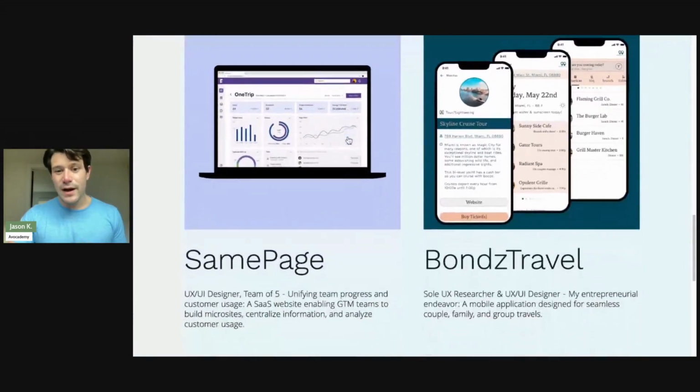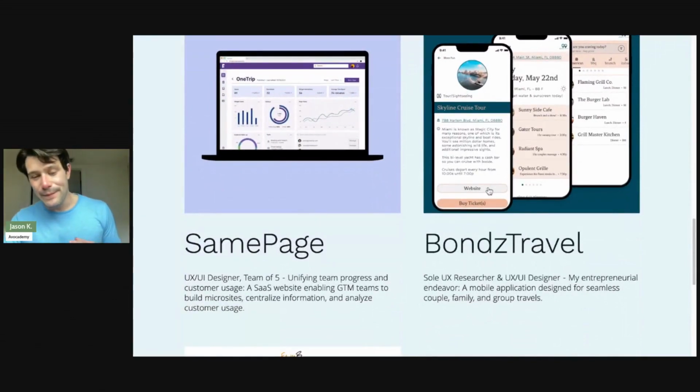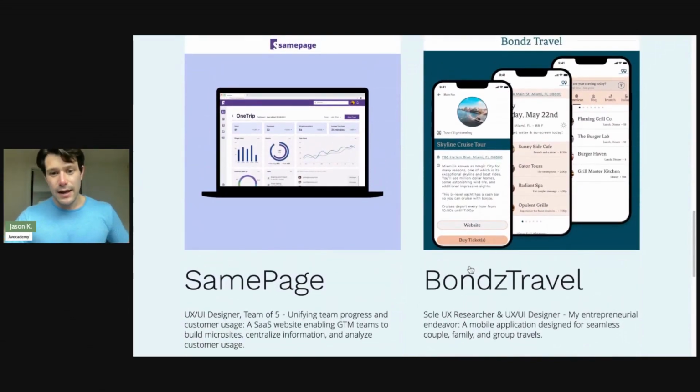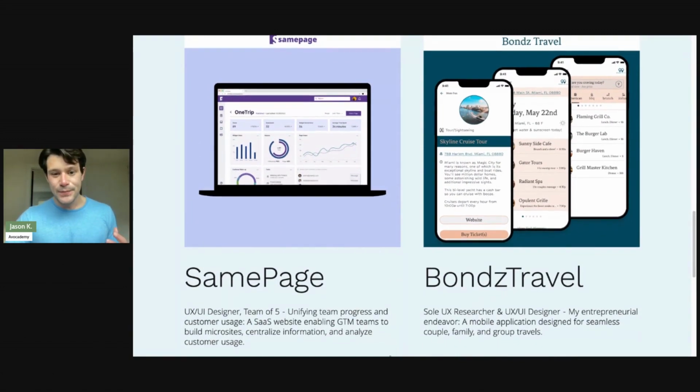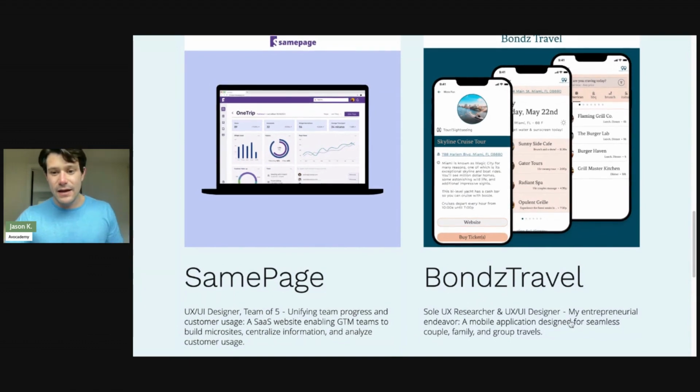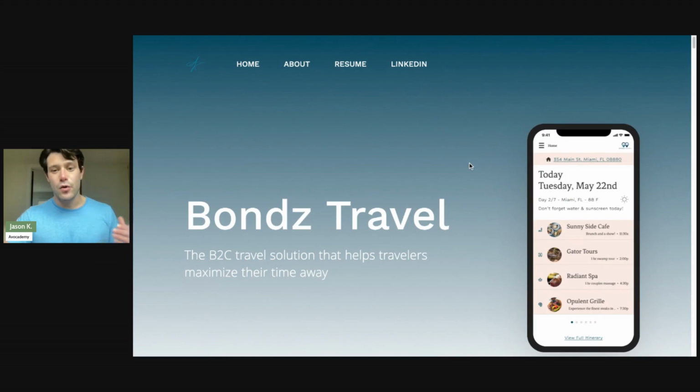And this one is one that I want to highlight because he came to us with this idea called Bonds Travel, and he was the sole UX researcher and UX designer. And he says this was his entrepreneurial endeavor. It's this mobile application that he wanted to create and design for seamless family and group travel. So he had this idea that he wanted to bring family and group travel into a mobile application, and we helped him make this prototype. And if we go ahead and click on this, we can walk through how we helped him build this each step of the way.